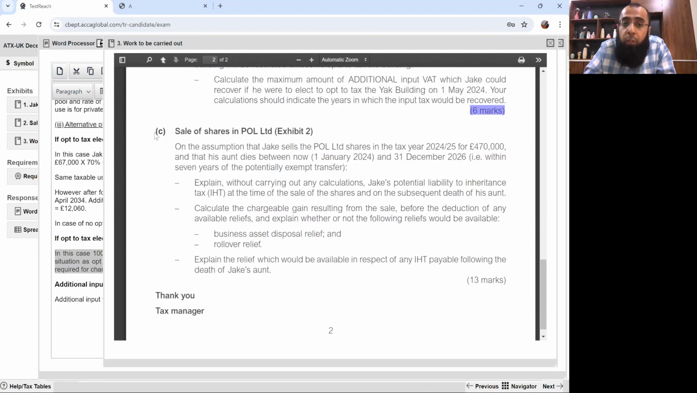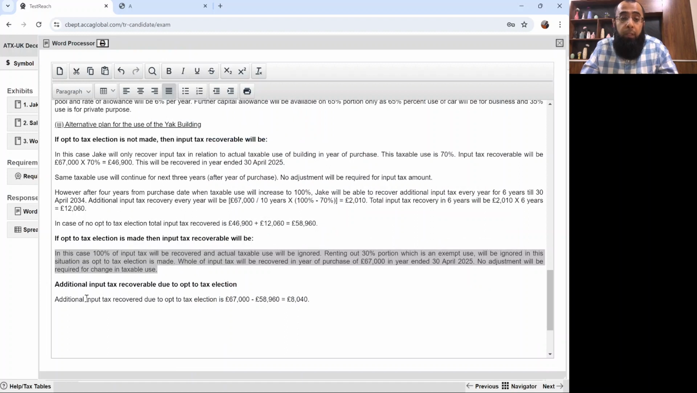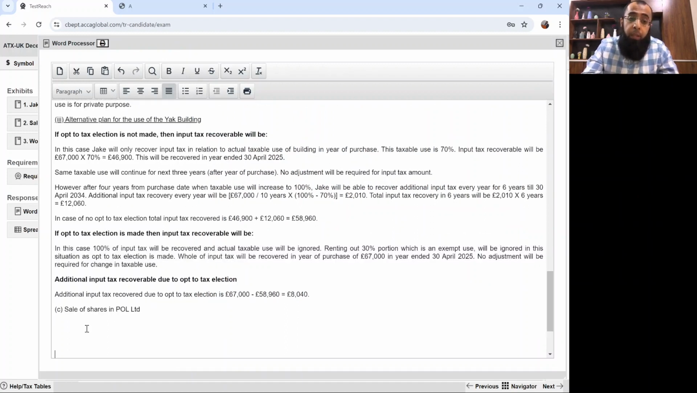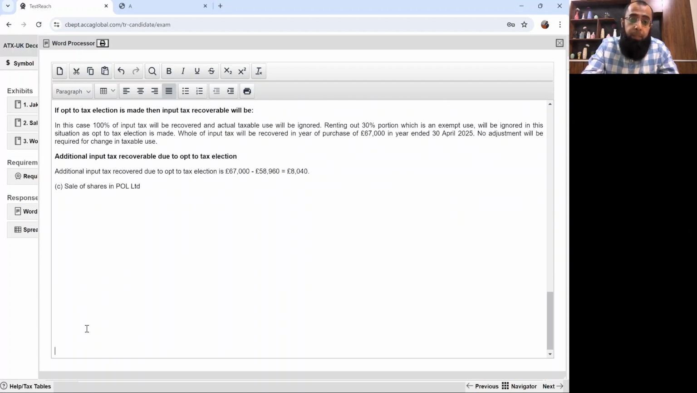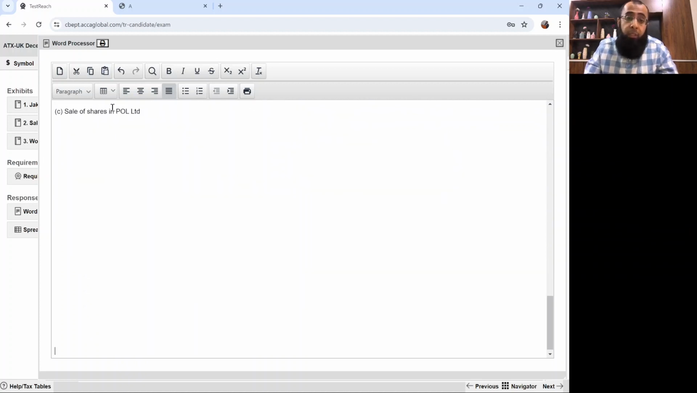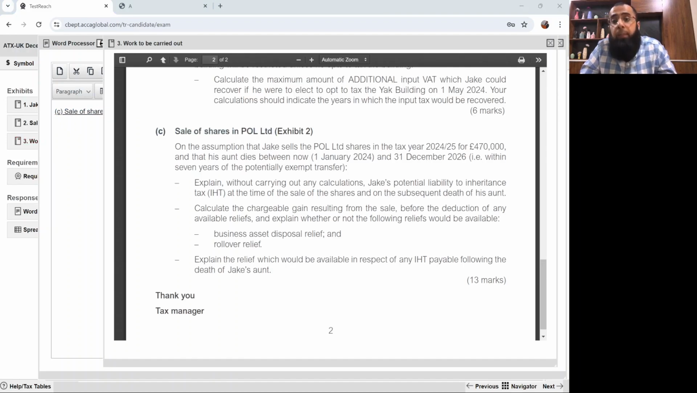Now comes the last requirement, which is a 13 marks requirement, on the sale of shares in Paul Limited. Coming to the last requirement, the question is almost done. I believe that this question is not a difficult one. So let's look at this requirement of sale of shares in Paul Limited, and what he's asking in it.